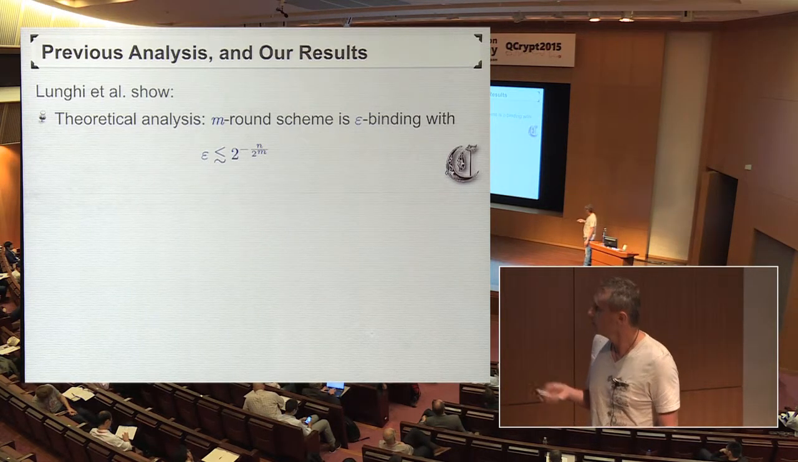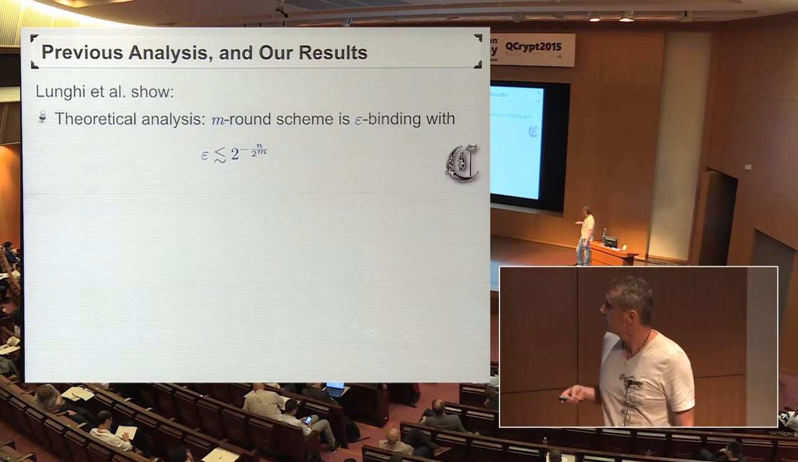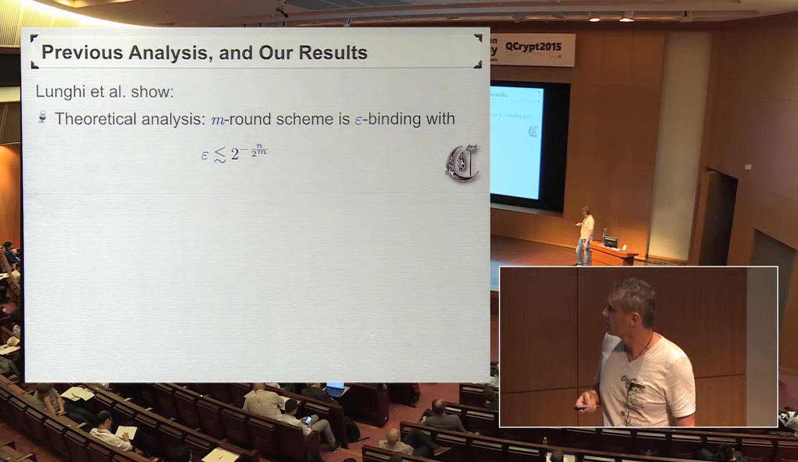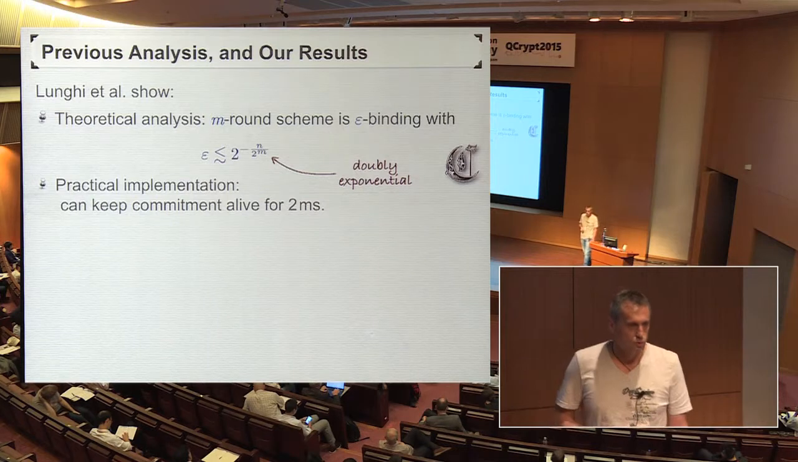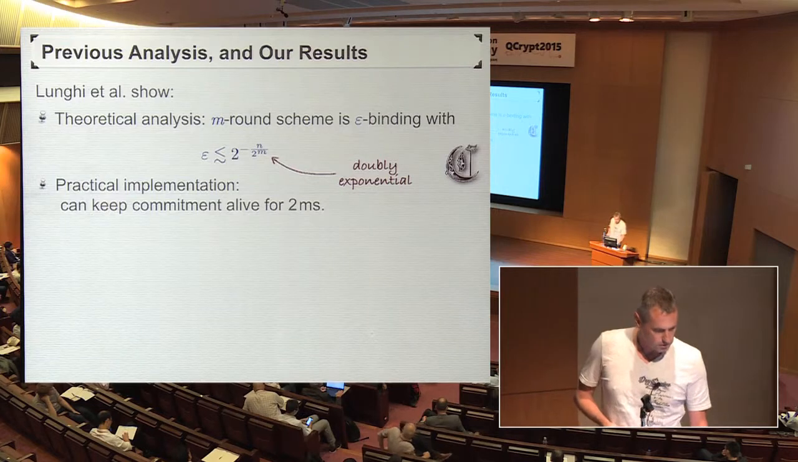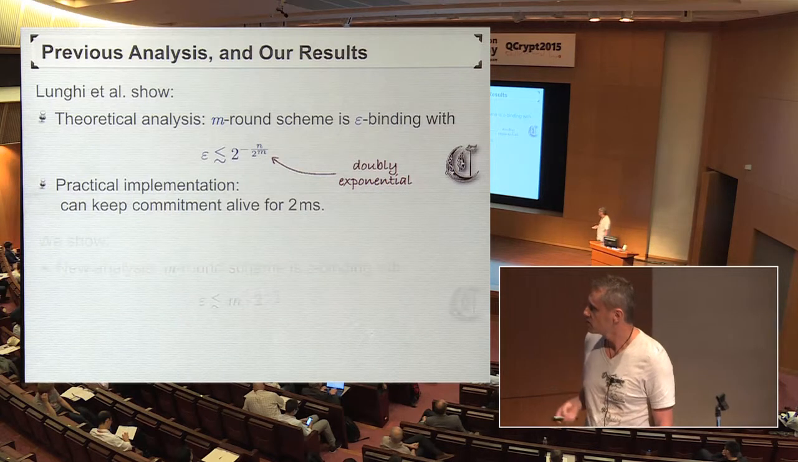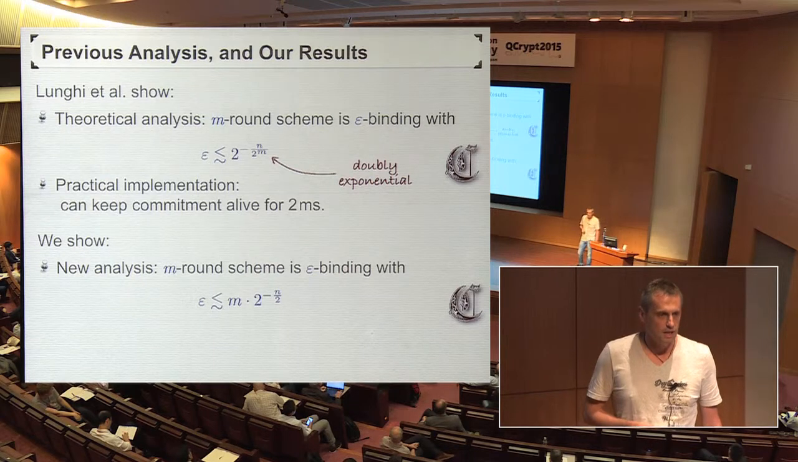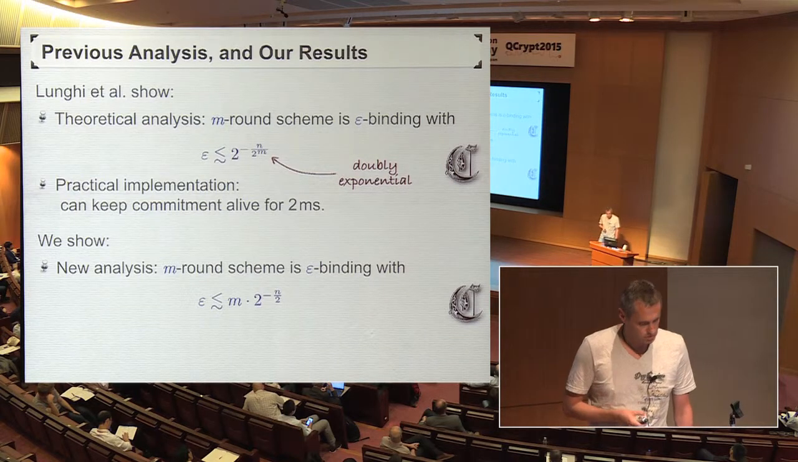And Lunge et al. also did a practical implementation of that scheme, but because of the weak behavior of this bound, and therefore they can only deal with a small number of rounds, they can keep a commitment alive for up to 2 milliseconds. Okay, so our contribution is a new analysis of the same scheme where we show that actually the error grows linearly in m, in the number of rounds. So in that sense it behaves much better.